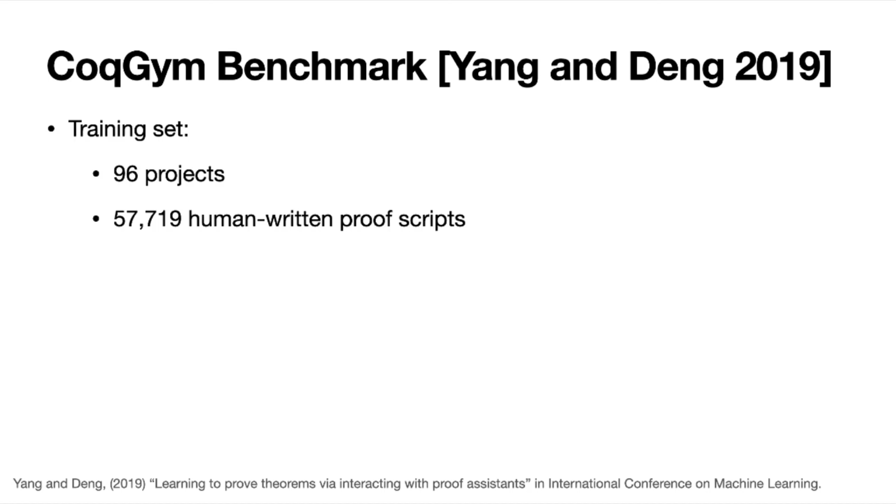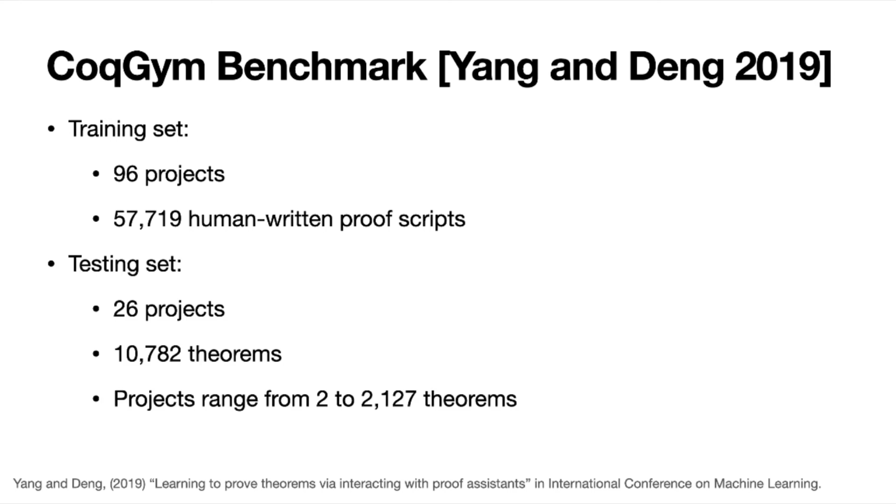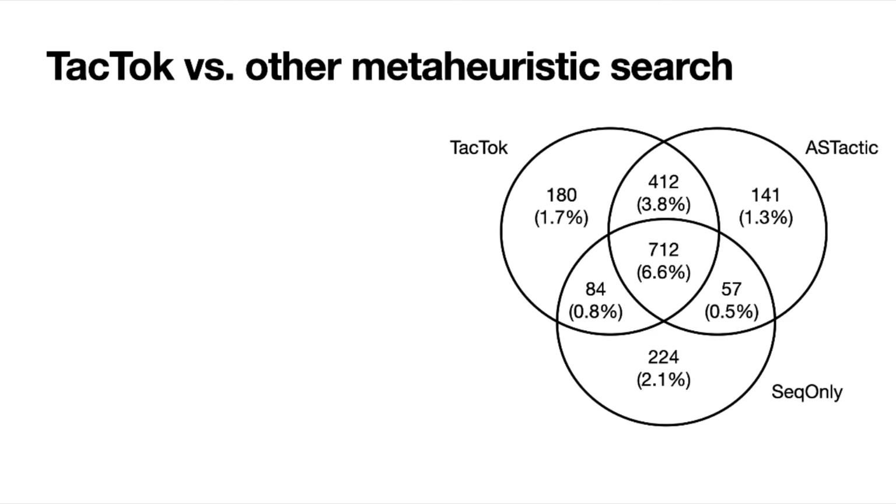The training set includes 96 projects, consisting of 57,719 human-written proof scripts. The testing set we evaluate on includes 26 projects, consisting of 10,782 theorems, and their associated human-written proof scripts. The projects in this set range from having 2 to 2,127 theorems. We first look at TacTok compared to other metaheuristic search techniques.